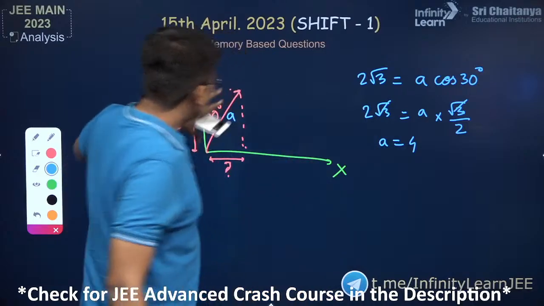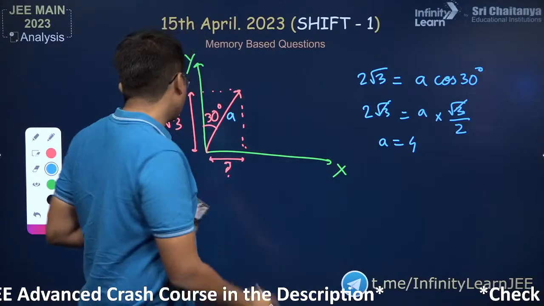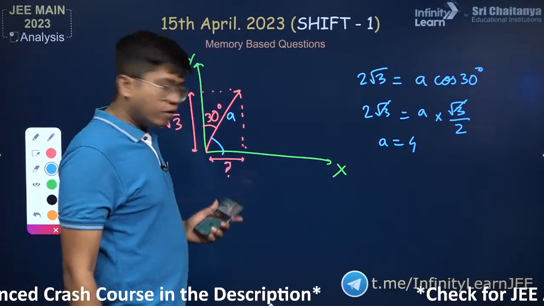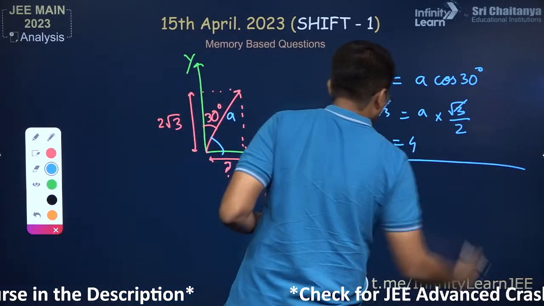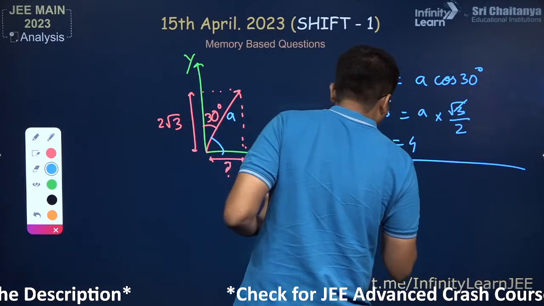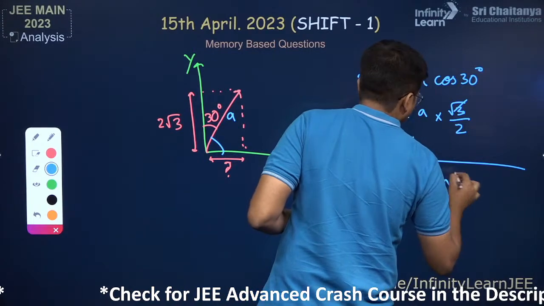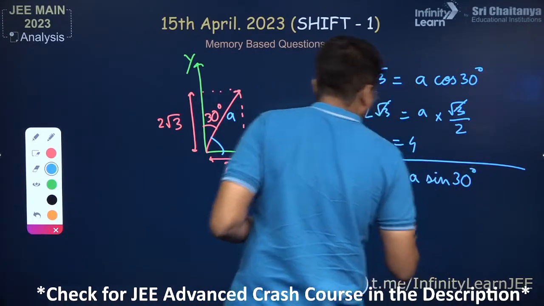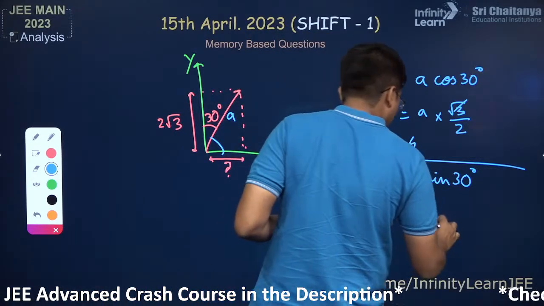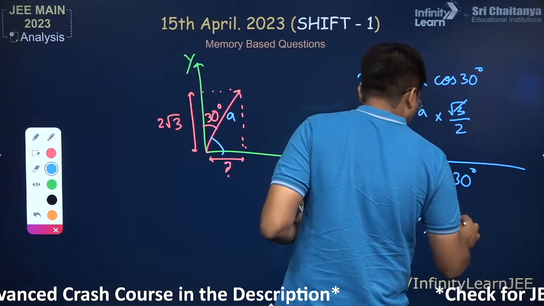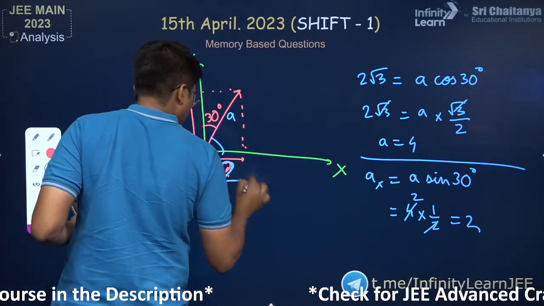So you know that the total vector has a magnitude of 4 units. Now finding the x component is simple, because the x component is just this part. The x component ax would be equal to a sine of 30 degrees. The value of a is already known to us. 4 into sine of 30 is half. Cancel these out and you get 2. The x component is equal to 2 units.